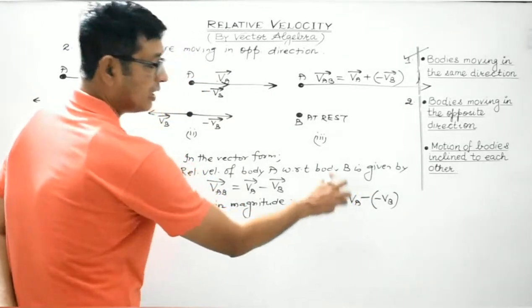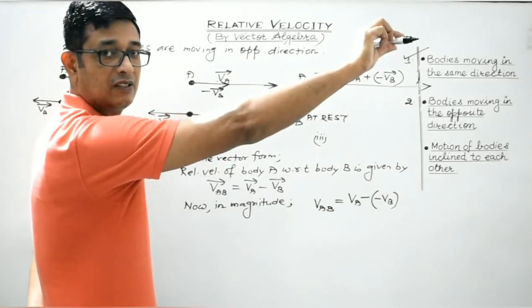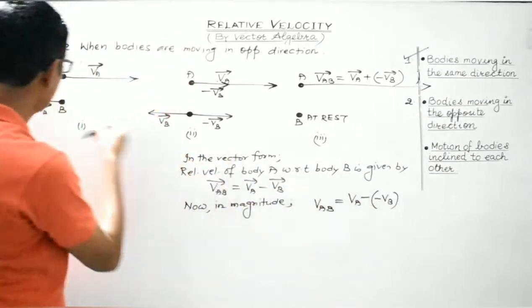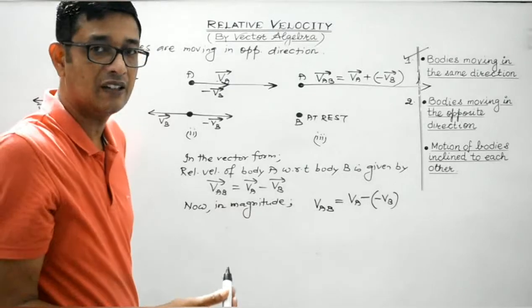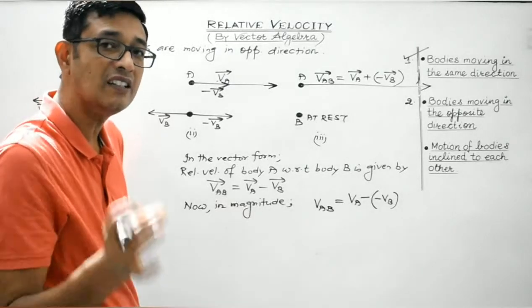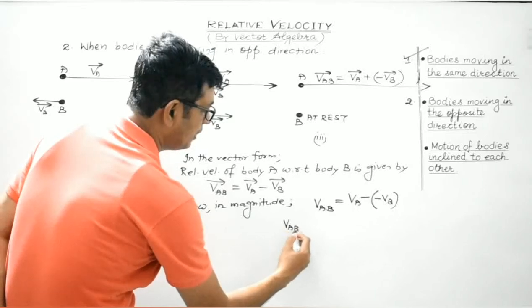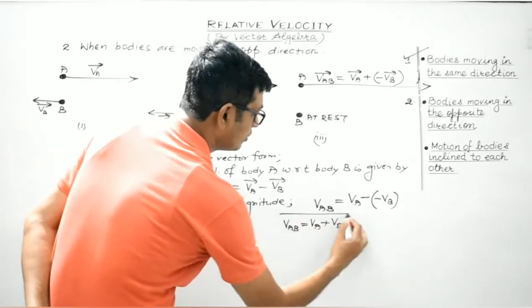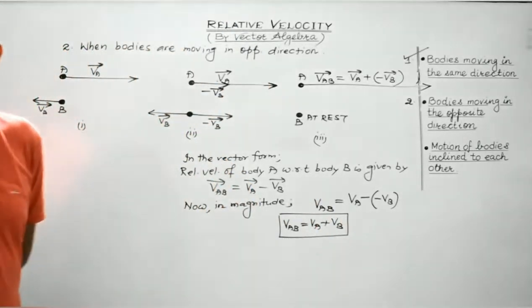Because VAB and VA are directed from left to right, which is considered positive, while VB is directed from right to left, in a direction opposite to VA and VAB, that is why it has to be assigned a negative sign. So what do we get? VAB is equal to VA plus VB. So students, this is the eventual result.